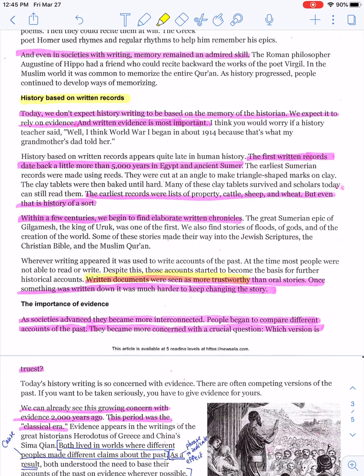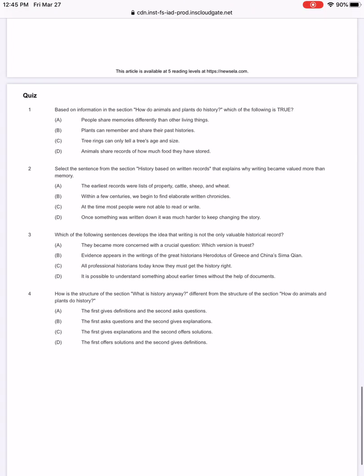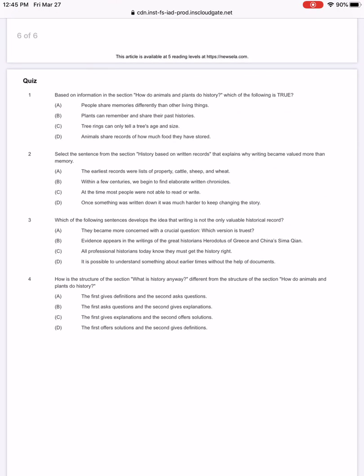So that last part right there, I'm highlighting it in a weird color right now. It makes it harder to keep changing the story. So let's go back to our question then. Question 2 is asking us, select the sentence from the section History Based on Written Records that explains why writing became valued more than memory. A. The earliest records were a list of property, cattle, sheep, and wheat. Well, that's true, but why does that actually make writing more valuable?